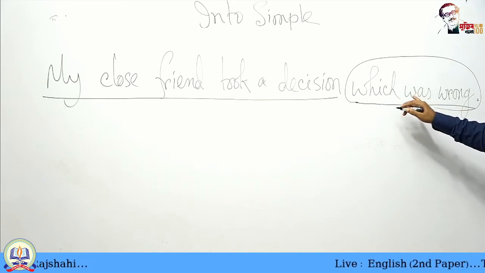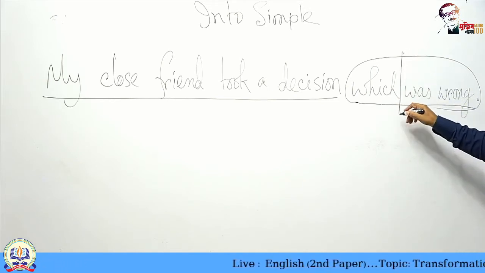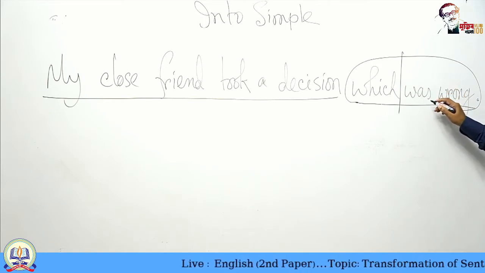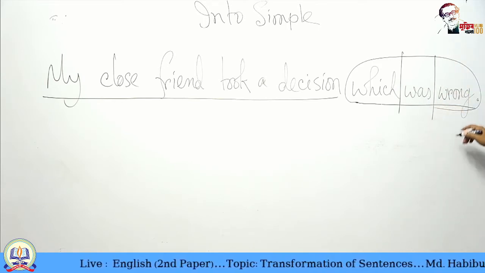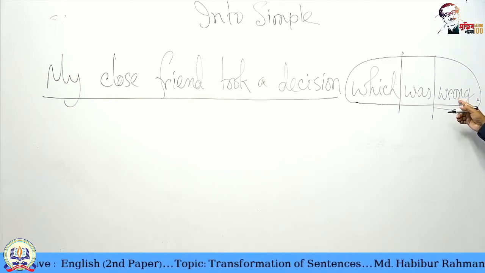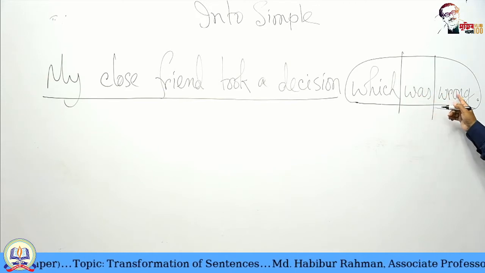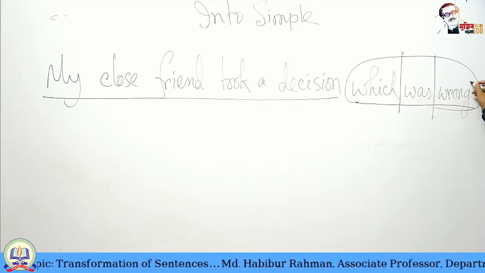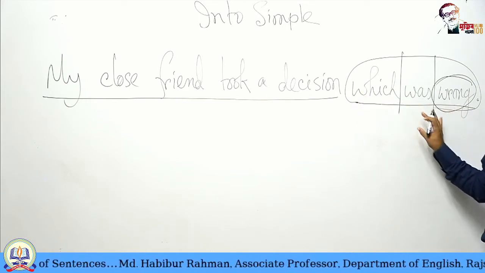And what do we find here? We find which, conjunction and subject, and we also find a be verb, finite verb, and we find another adjective here, which was wrong. So wrong is actually the gist of this part.